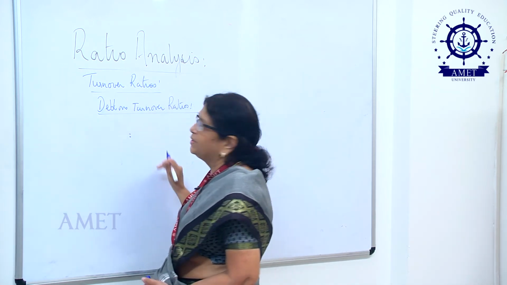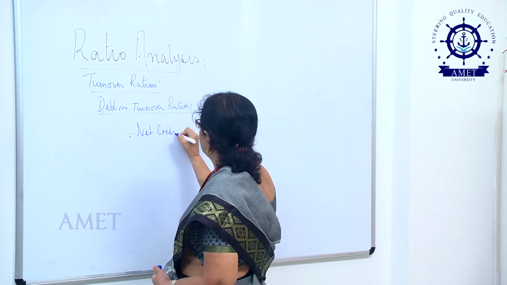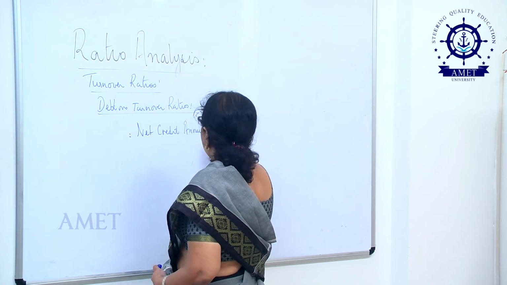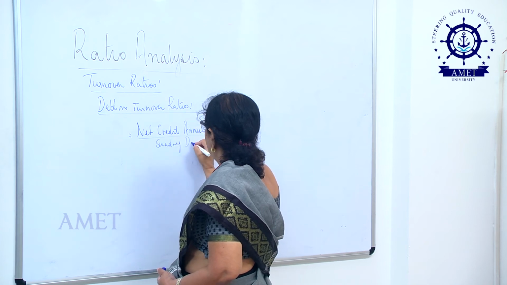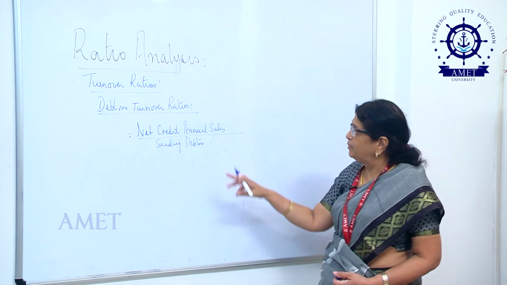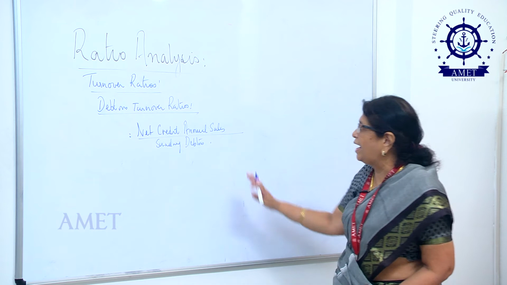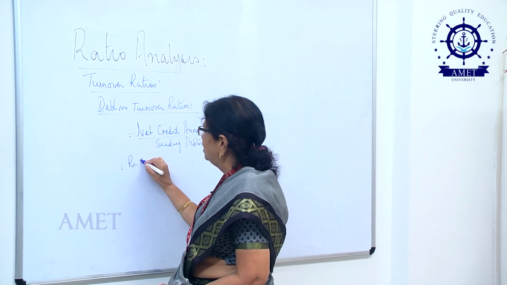So, the formula for this debtors turnover ratio will be net credit annual sales divided by sundry debtors. Now, in the previous example that I worked out, let me assume that this company is selling all goods on credit, and hence I found out my total sales to be rupees 2 lakhs.